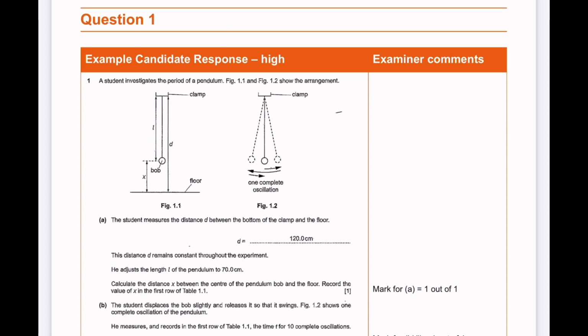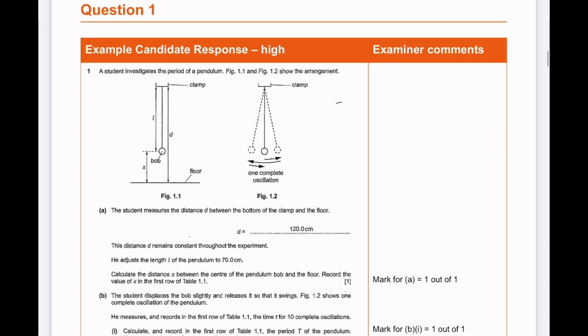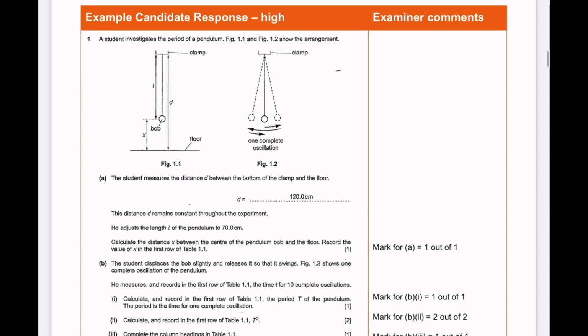Okay, question number 1. A student investigates the period of a pendulum. Figure 1.1 and 1.2 show the arrangement. In figure 1.1, we have a clamp, a bob, and a floor. We're given a distance D, which shows the distance from the clamp to the floor, and the distance L, which shows the distance from the clamp to the center of the bob. We also have X, which is D minus L. Then we're shown in figure 1.2 the clamp and 1 complete oscillation of the bob.